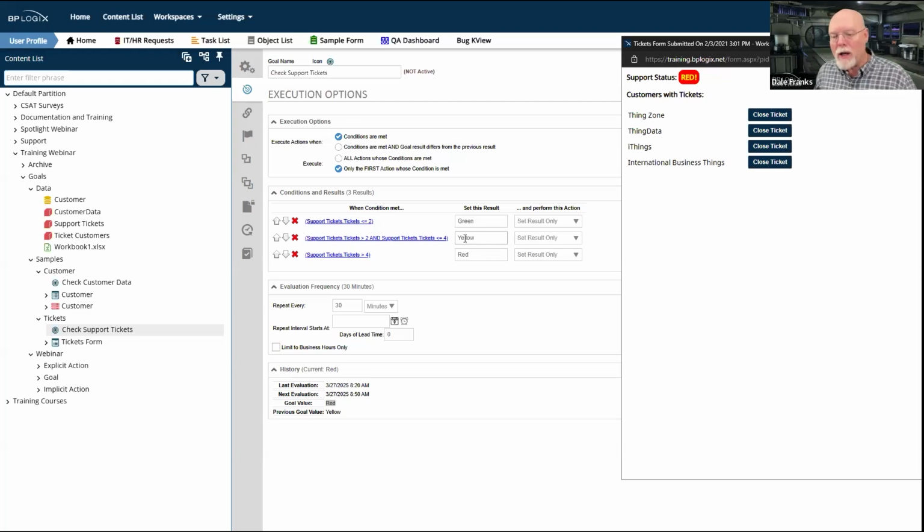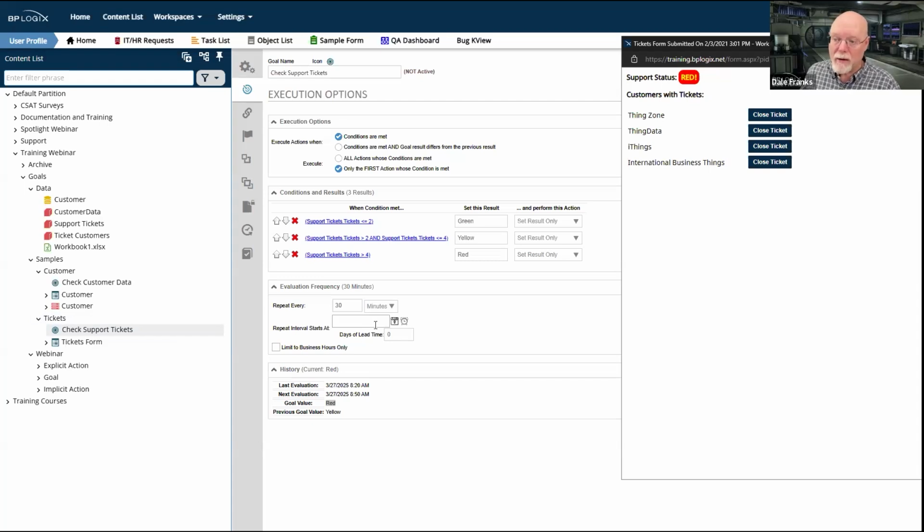Goal evaluations only occur on the specified schedule, or of course, if you invoke them manually. That's it. So whenever you look for a goal result, you're going to see whatever the result was that was set during the last goal evaluation.